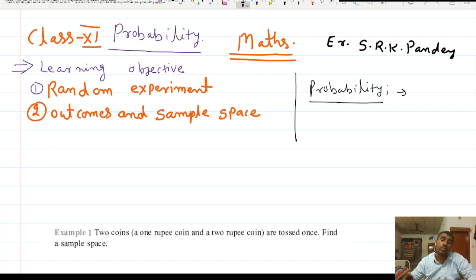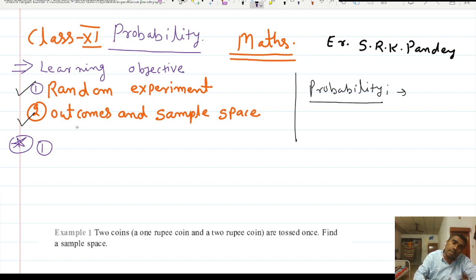So okay, fine. Before going to probability, let us discuss the random experiment. Here we will discuss the random experiment, the outcomes and the sample space. So what is a random experiment? Whatever experiment we are doing, a random experiment means we are doing an experiment in which all the total possible outcomes are known.